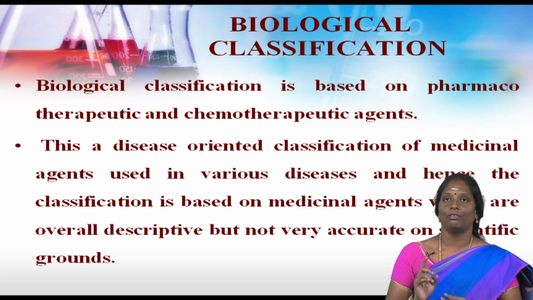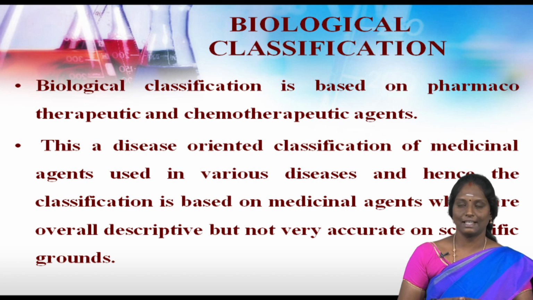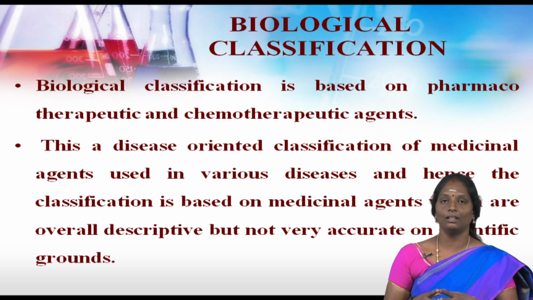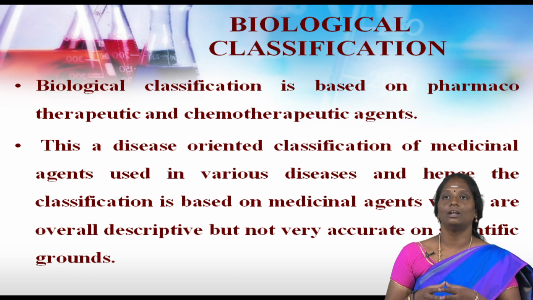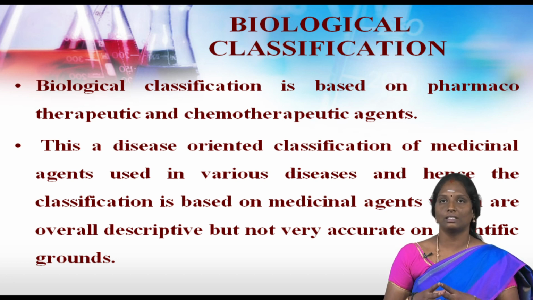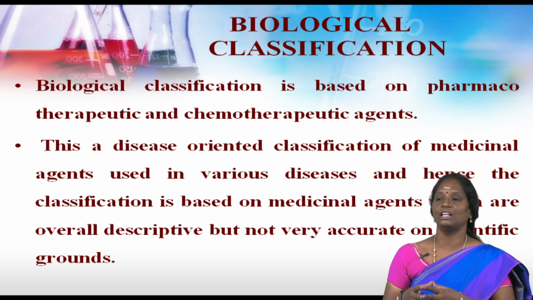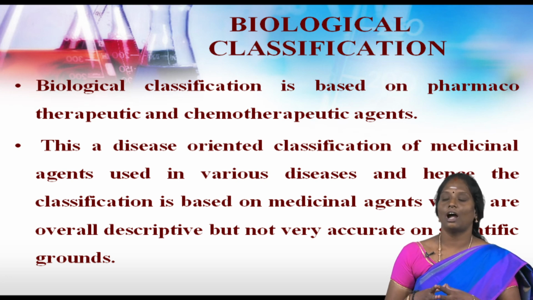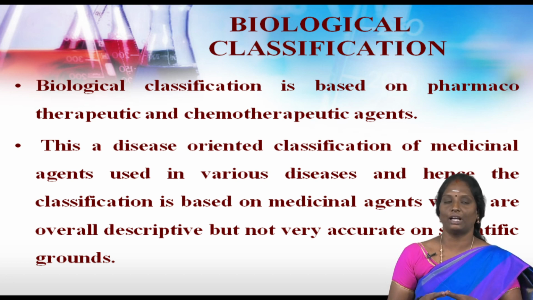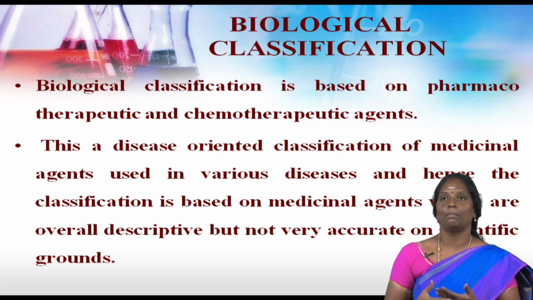For example, the terms painkiller, heart drug medicine, diuretic medicine, local anesthetic, etc. In each of these categories, sometimes compounds with entirely different chemical structures and different biochemical modes of action are grouped together. The broad classification of drugs based on the biological effects is as follows.